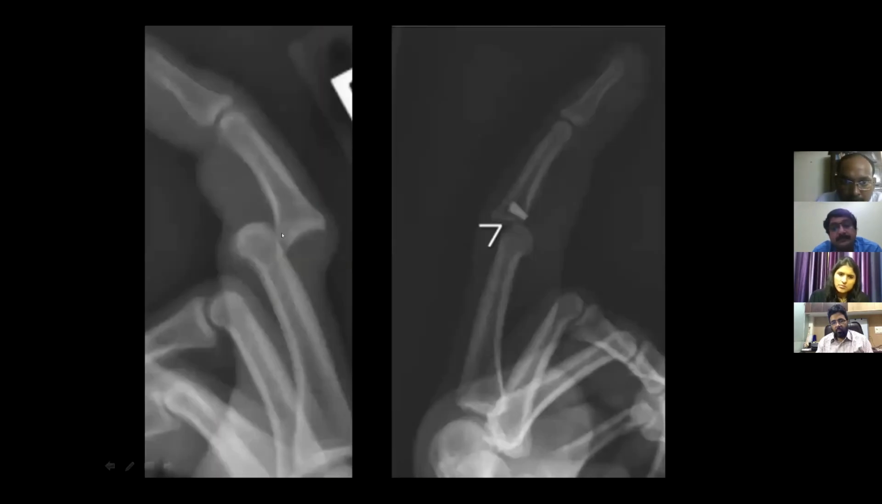This is the same case where there is dislocation, but there is no fracture. And in this example, I want to show you that sometimes post-treatment there is still persistence of the dislocation, which is called the inverted V sign. We will see a gap at the base of the distal phalanx, which is not overlapping with the head of the proximal phalanx. So in the post-operative radiograph, we need to evaluate this whenever there is a clinical suspicion of residual dislocation.